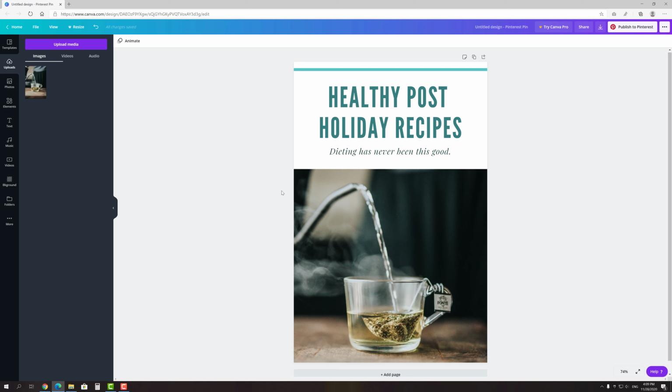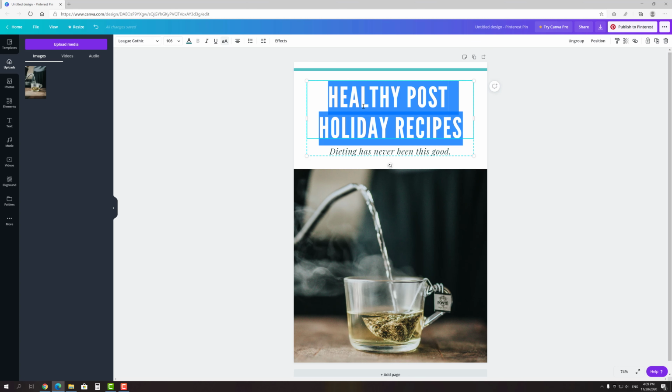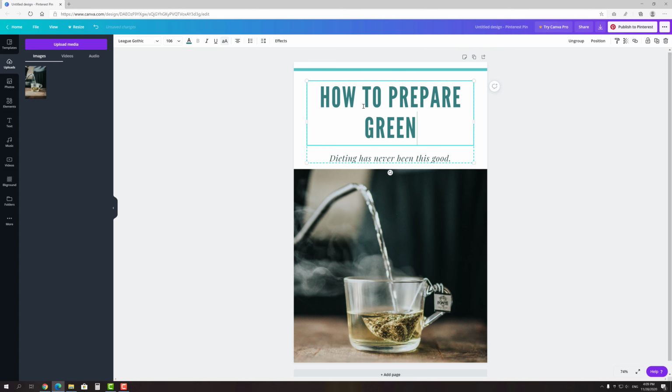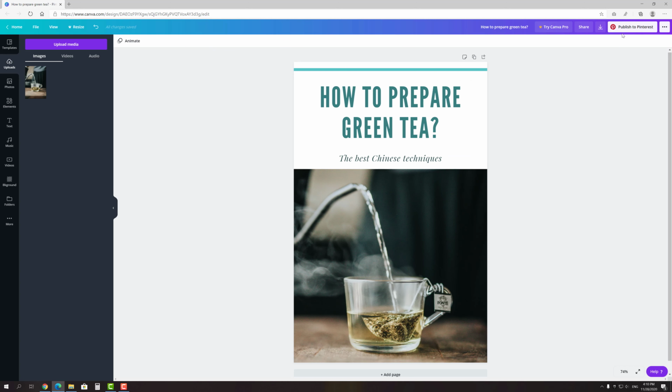Alright, nobody makes pins without text overlays, and there is a reason for that. It's a great chance to use our primary keyword, because as we already know, Pinterest counts that while ranking. Please forgive me in advance, I'm not very good in design, my goal is just to show you how to create optimized pins. Since we have the ready pin now, let's publish it to Pinterest.